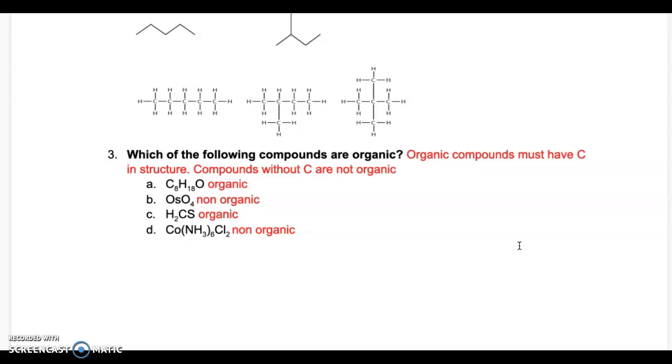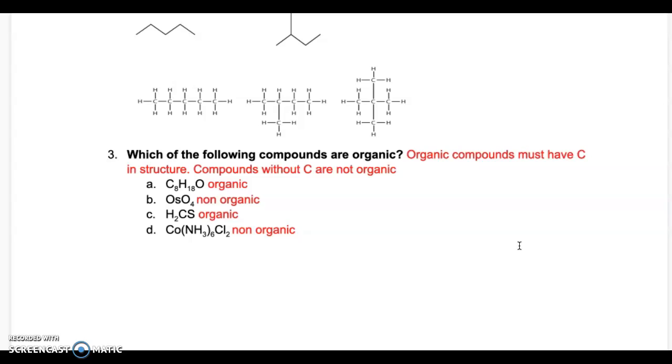Question number 3. Which of the following compounds are organic? So in addition to carbon, almost all organic compounds also contain hydrogen, many contain oxygen and or nitrogen, and quite a few can contain sulfur and halogens.